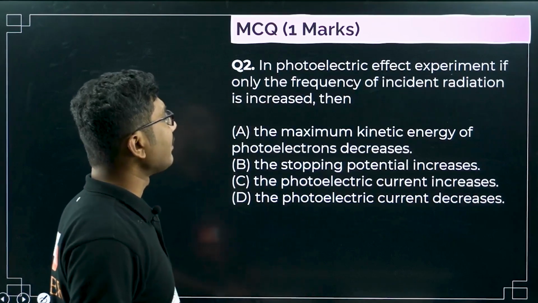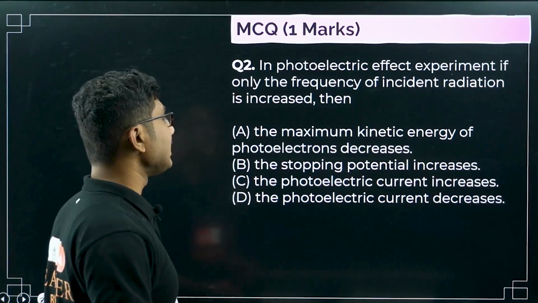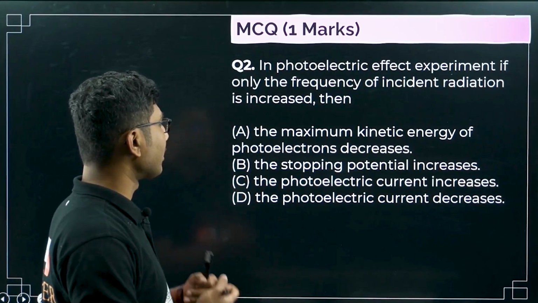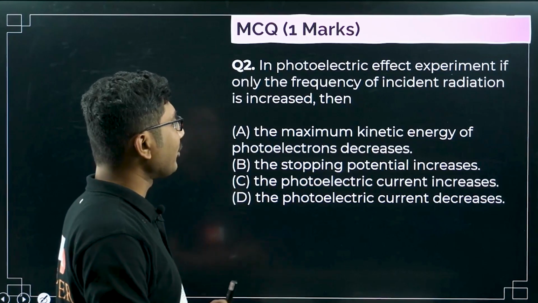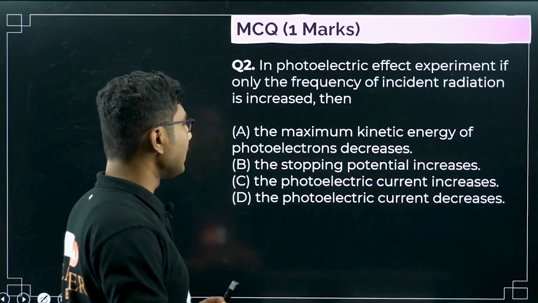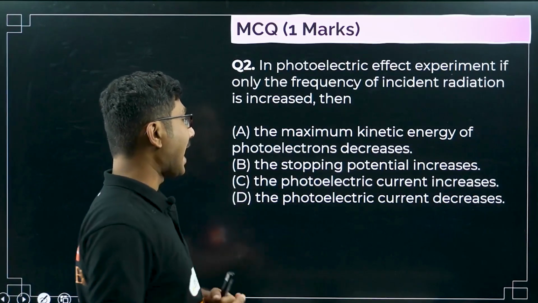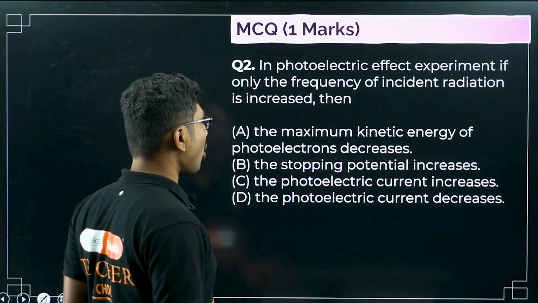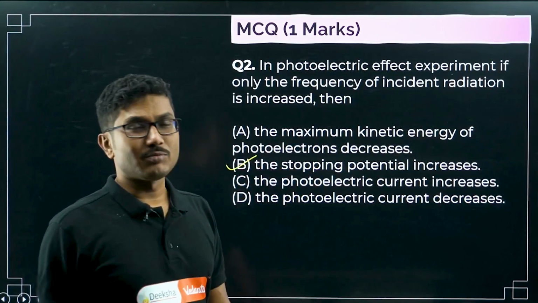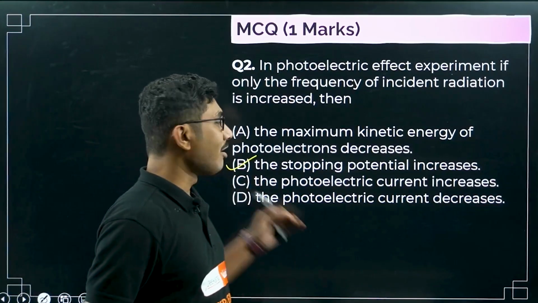Next, in photoelectric effect experiment, if only the frequency of incident radiation is increased, then the maximum kinetic energy of the photoelectrons decreases, the stopping potential increases, the photoelectric current increases, or the photoelectric current decreases. From the relationship between frequency and stopping potential, the stopping potential will increase, more reverse potential is required, but current will not change.